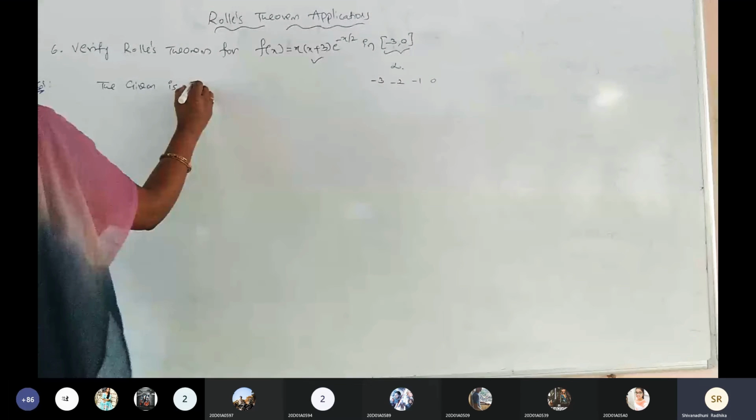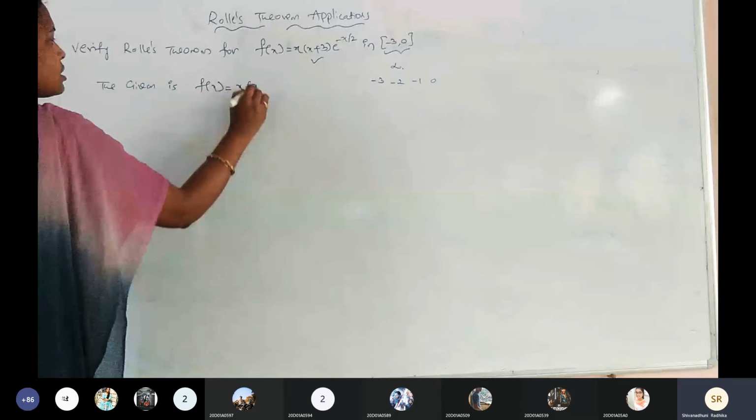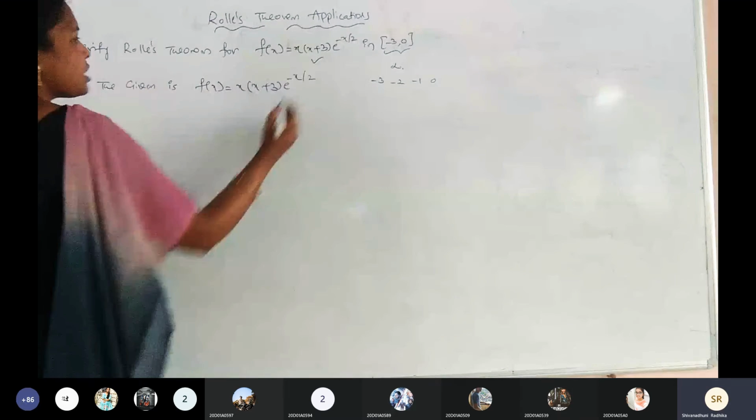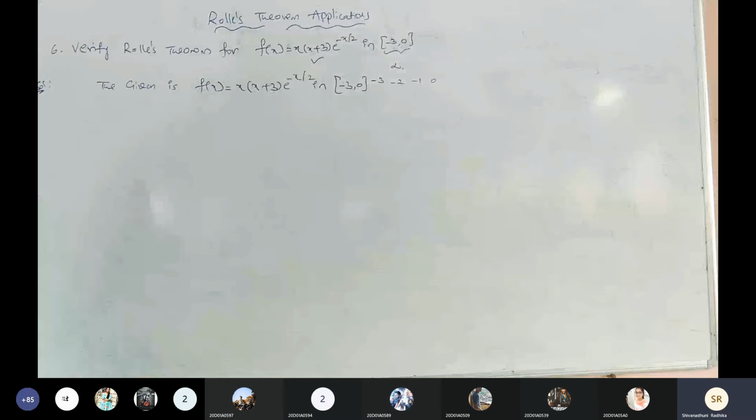The given function is f of x equals x into x plus 3 into e power of minus x by 2, which is defined in the closed interval minus 3 comma 0. Now go for the first condition.